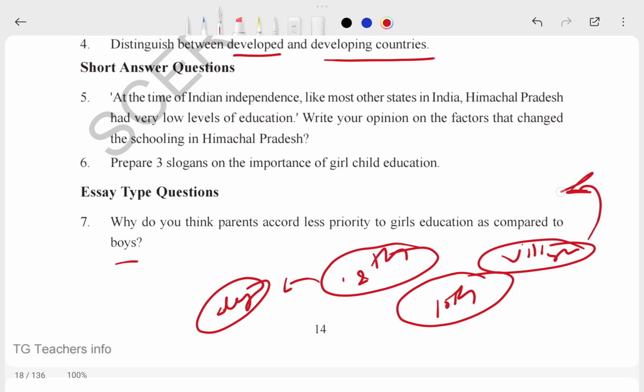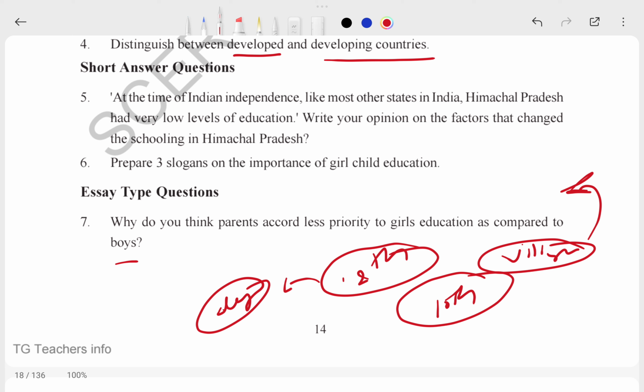And I think it is also understandable. Why? Because education is necessary for girls, but the family will think about where she will stay and what she will do. But if the colleges are near, they take admission. So these problems happened, but right now it has almost ended, slowly it is going to end. Right now everyone is going to study, girls and boys, but in preference there is still some difference.